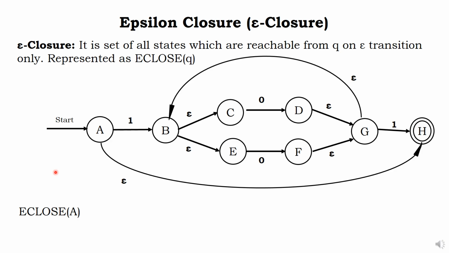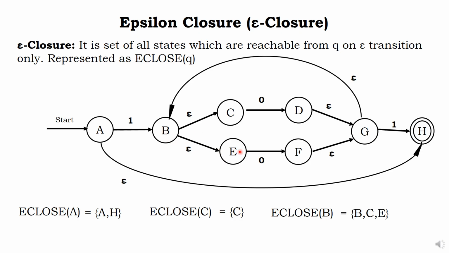Sir, I will give one example. What is epsilon closure of A? A, always start with the same letter. A, it won't go to B. A as well as H because of epsilon. A, comma H. What is epsilon closure of C? C, nowhere else because there is no epsilon. This is input. This is what the requirement. C only. What is epsilon closure of B? Careful. B, it will go to C also, E also. So, B, C, E. Done.